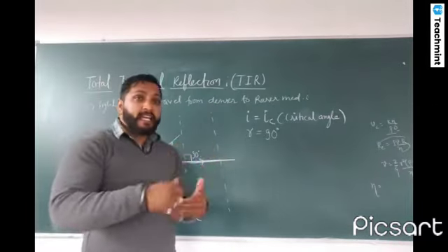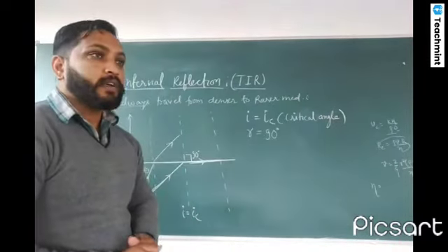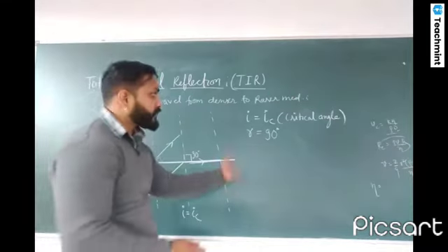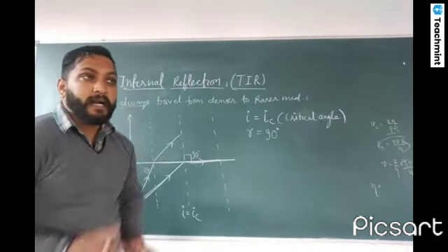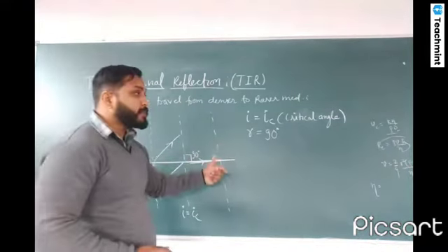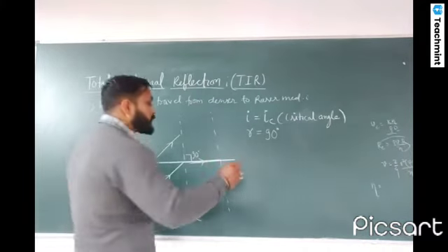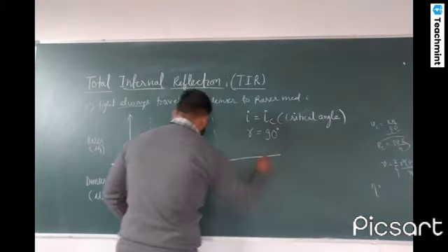So now if we again increase the value of incident angle, what will happen? The angle of refraction will also increase, but refraction cannot be possible more than 90 degrees. Then what will happen? Let's see.